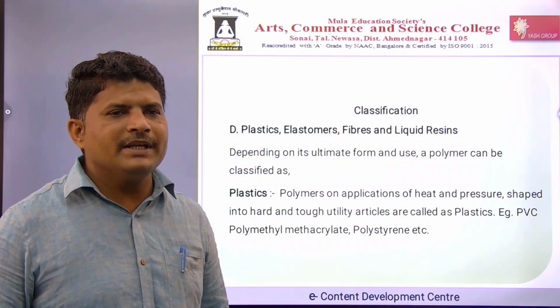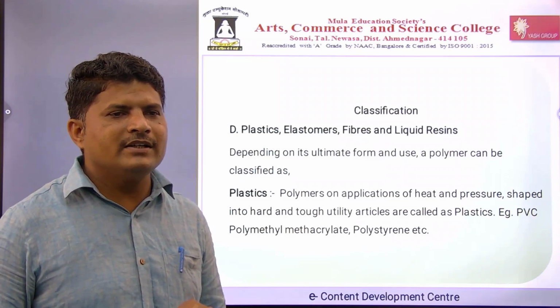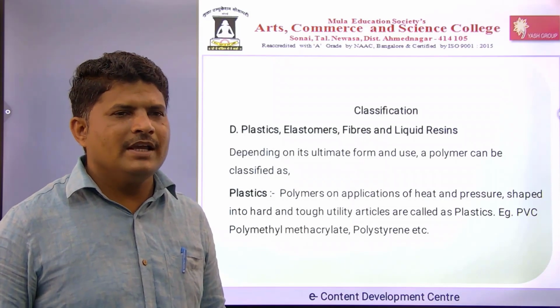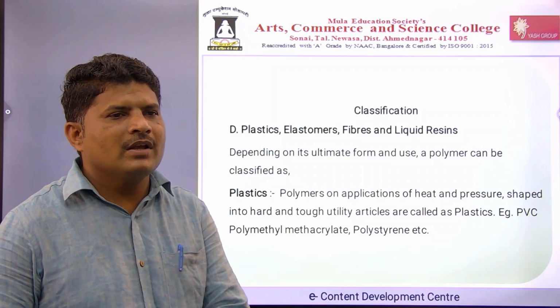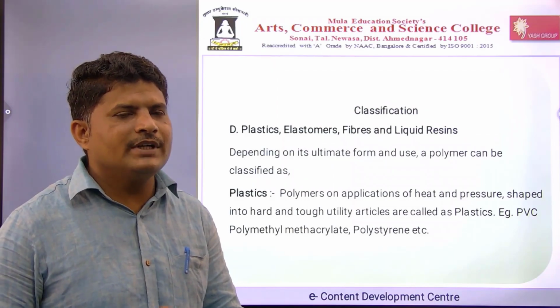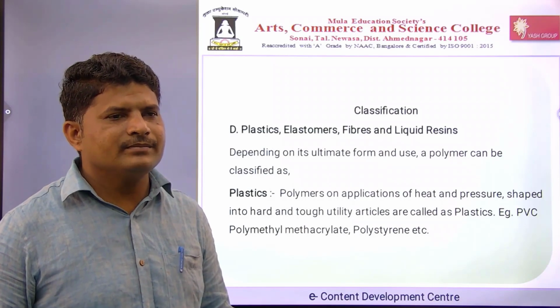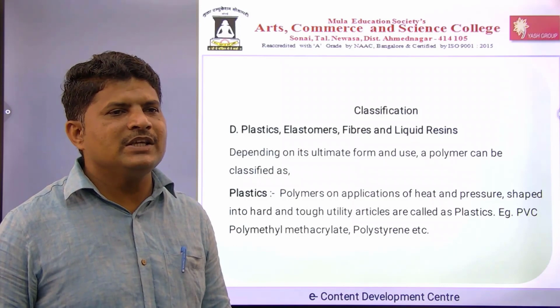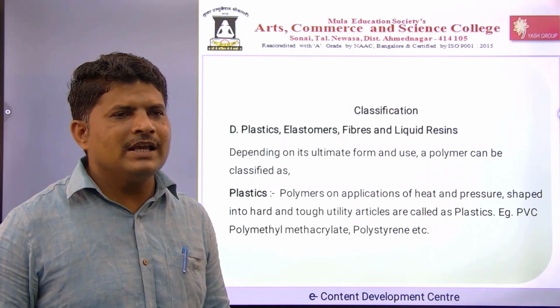Polymers shaped by heat and pressure into hard and tough utility articles are called plastics. Examples are PVC, polymethyl methacrylate and polystyrene.